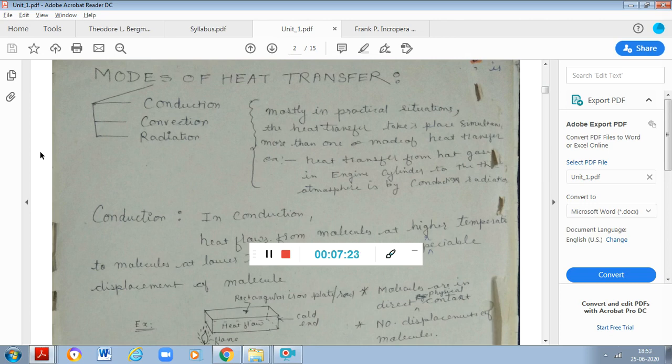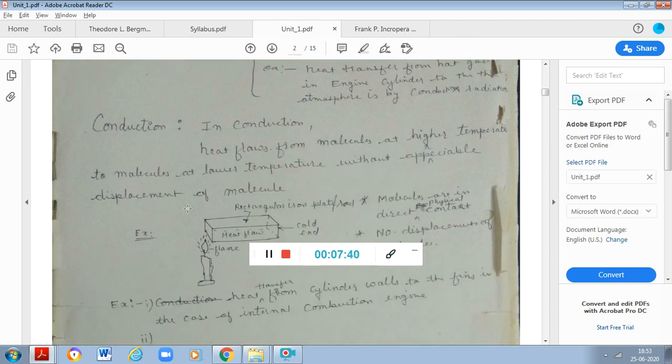Its contribution to the heat transfer becomes of noticeable range. So in a practical situation, the heat transfer takes place simultaneously. More than one mode of heat transfer is involved. Now what do I understand by conduction? Conduction is typically related with metals.